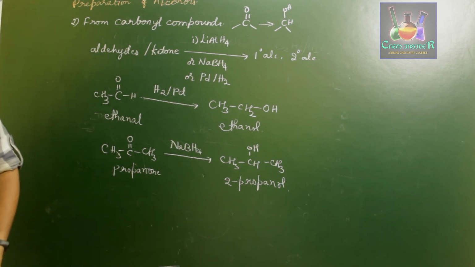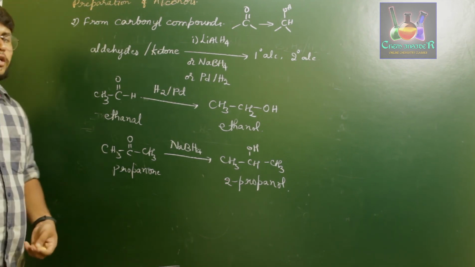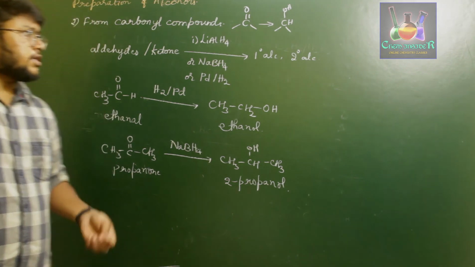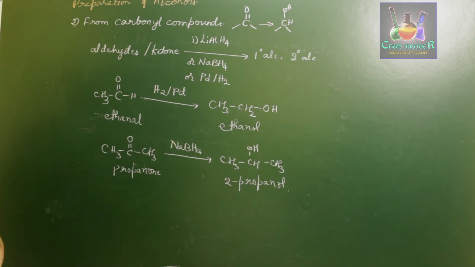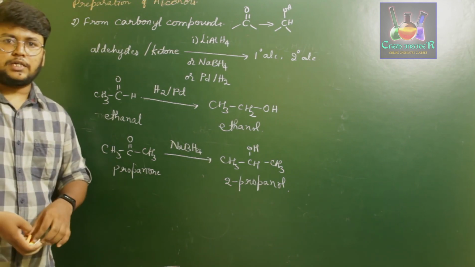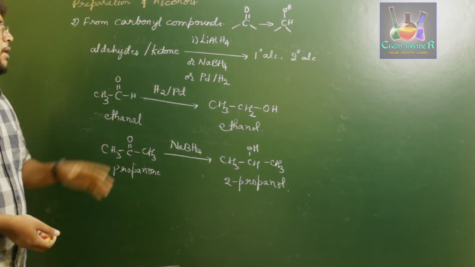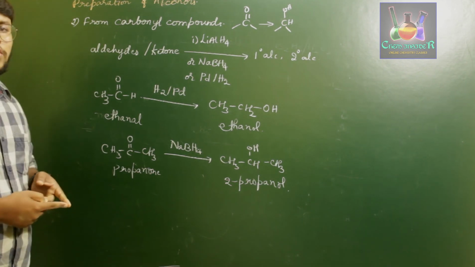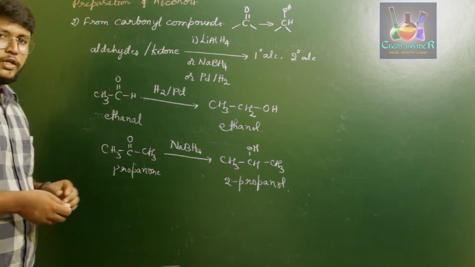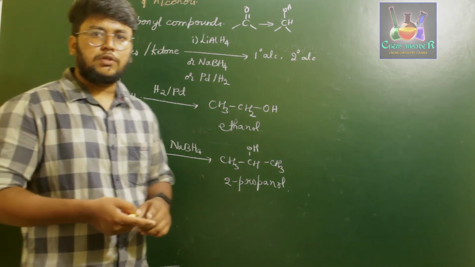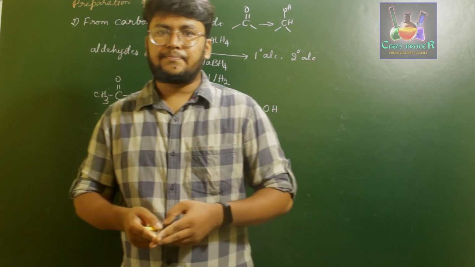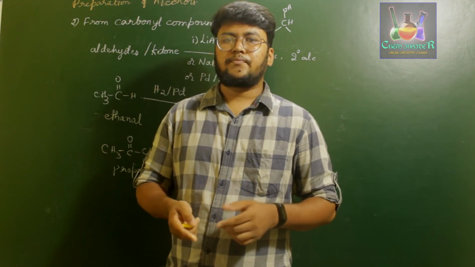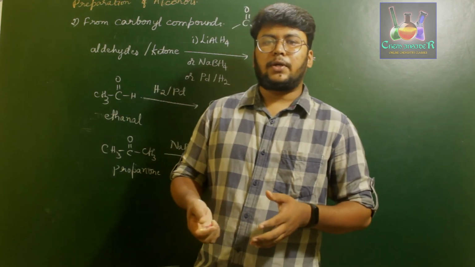Next, we'll discuss the preparation of alcohols from carboxylic acids in the next class, because this topic is a very big one, we'll convert it into two videos. So up till now we have discussed the preparation of alcohols from alkenes and from carbonyl compounds, especially aldehydes and ketones. In the next video, we'll discuss the preparation of alcohols from carboxylic acids and then with Grignard reagents, and then we'll discuss some physical and chemical properties, and later go on to the preparation of phenols and so on.